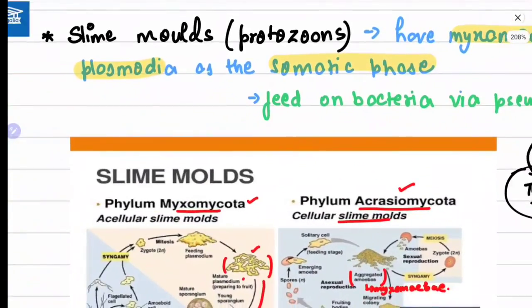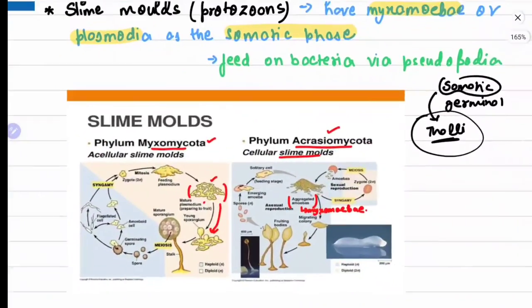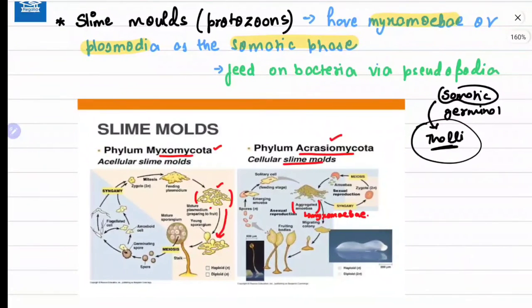So it depends on whether the slime mold is cellular or acellular. Now, here's a common point: slime molds basically feed on bacteria via pseudopodia. It's an important question, it is asked in the examination, so you should learn it.